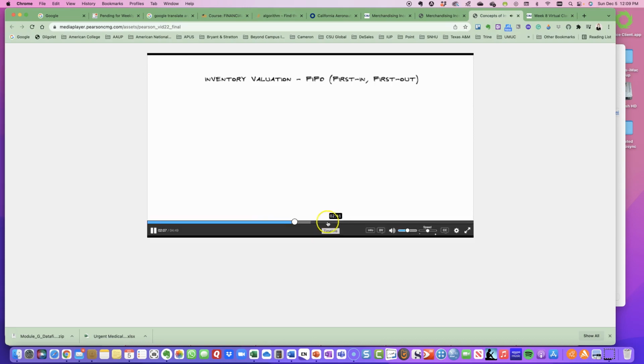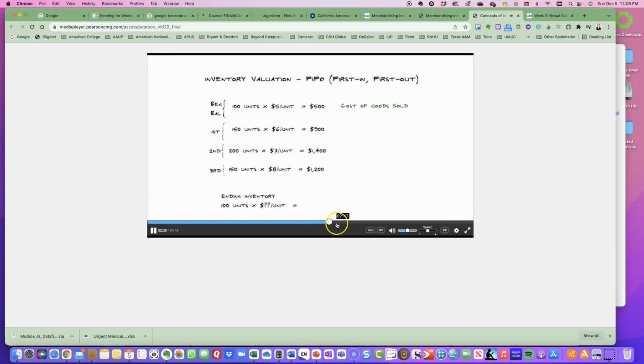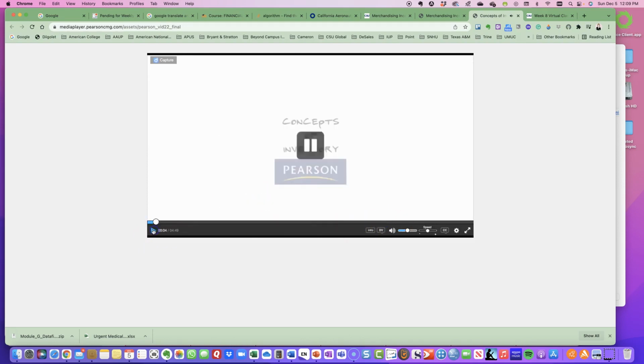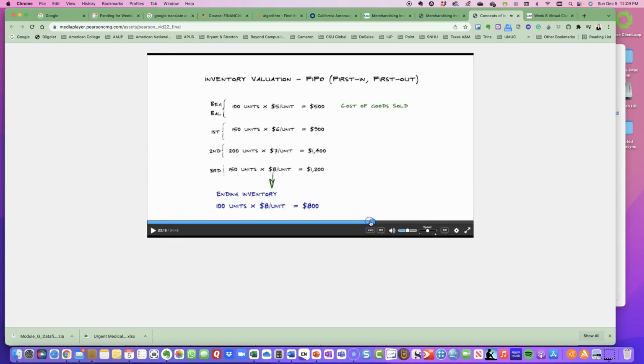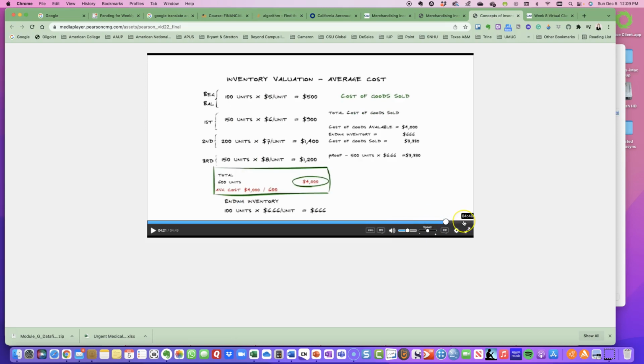And then we have inventory valuations, which is FIFO, and it shows you how to calculate that. And then we have LIFO, which is another inventory valuation method. So we have here FIFO, LIFO, and then we have an average cost.